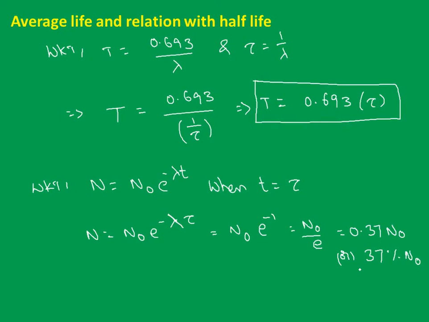What can we say for this? Average life period of a radioactive sample can also be defined as tau. I have substituted in this, so that's why I am defining this in another way: the time interval during which 63% of the sample decays, or the sample reduces to 37% of its original amount. Either is true. So 37% of N naught, the original amount, right? So the time in which the sample reduces to 37% of original amount is called average life, or you can call it mean life. Either is true. Can we write down this?